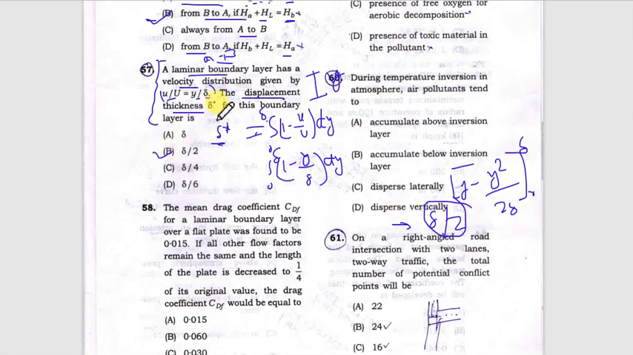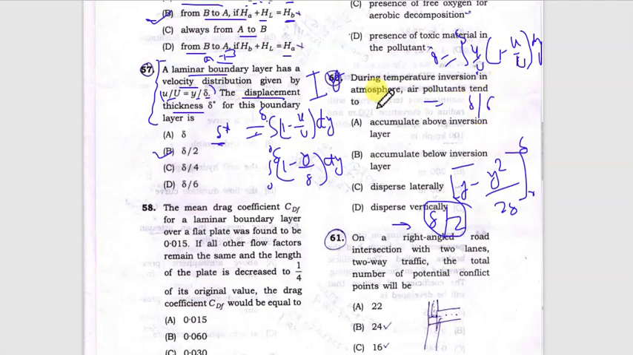For finding the other thickness, that means momentum thickness, it is denoted by theta, and it is equal to the integration from 0 to del of u by U times 1 minus u by U, dy, where small u is the point velocity and capital U is the stream velocity. If I insert all these values, the answer would be del by 6.